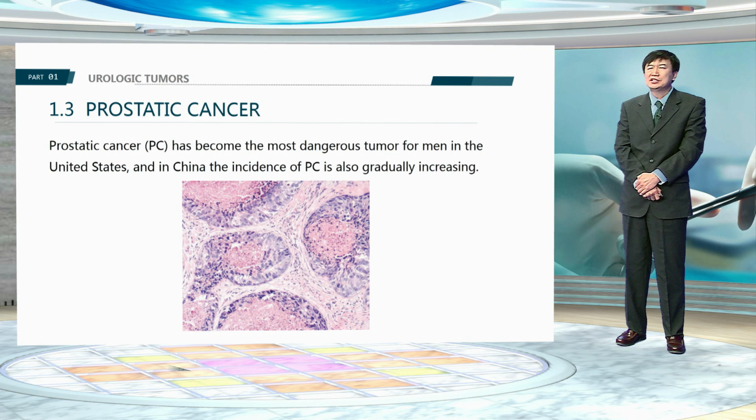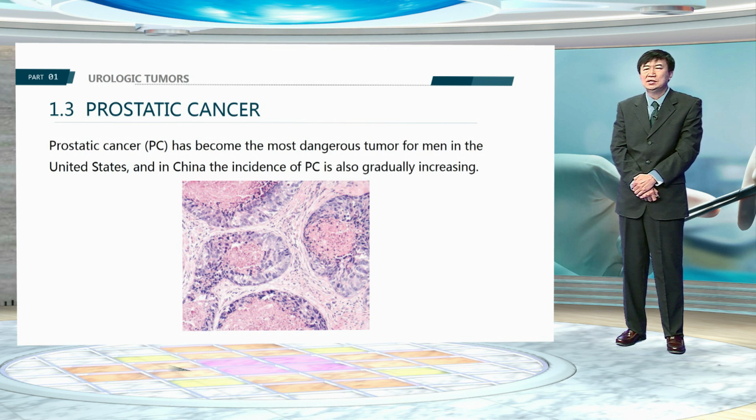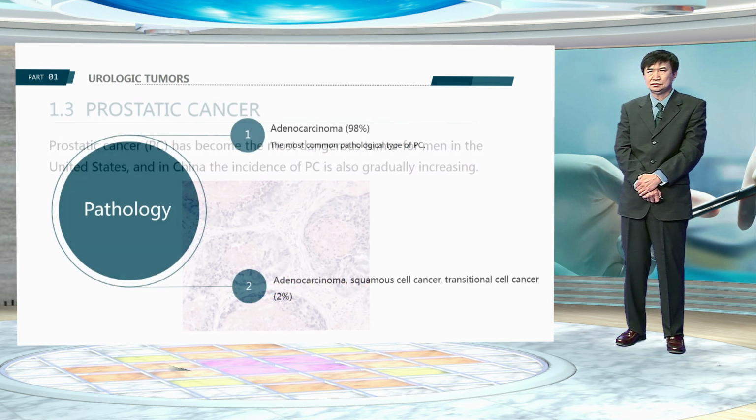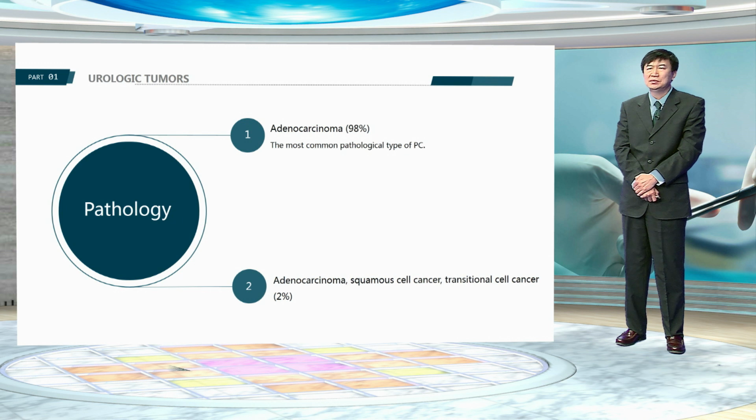Prostate cancer has become the most common tumor in men and the second greatest cause of cancer mortality in the United States. In China, the incidence of prostate cancer is also gradually increasing. Adenocarcinoma is the most common pathological type of prostate cancer, accounting for 98%. Other subtypes, such as ductal carcinoma, small cell carcinoma, and transitional cell carcinoma, occupy only about 2% of prostate cancer.